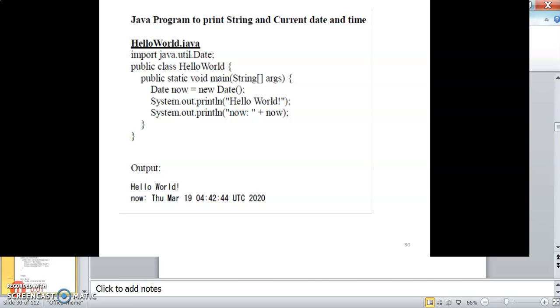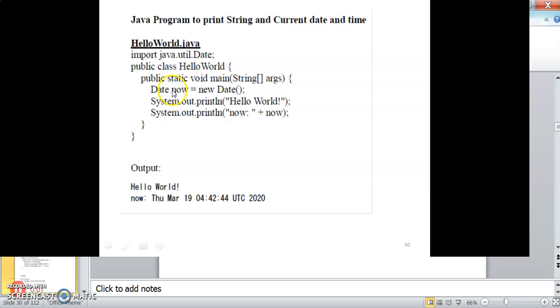So here we are beginning how to write a Java program. import java.util.Date, public class HelloWorld. HelloWorld is the name of the program. And then you can see public static void main(String[] args). The main function cannot be written simply; it should be surrounded by a class. That is a must.